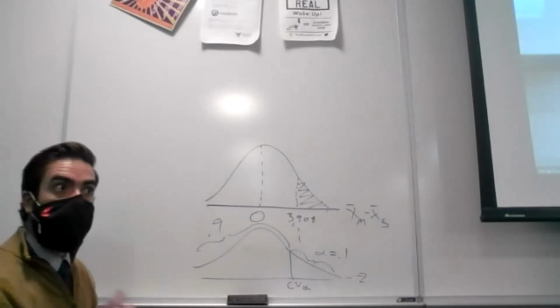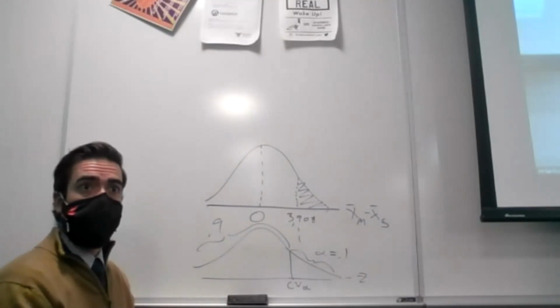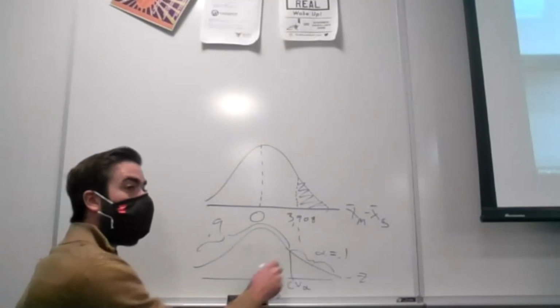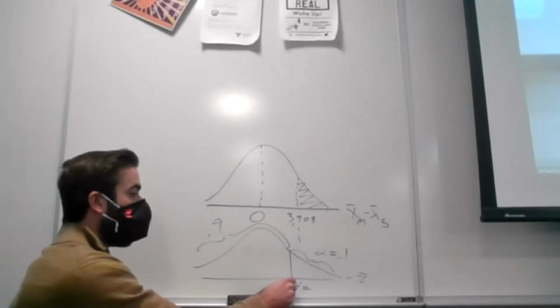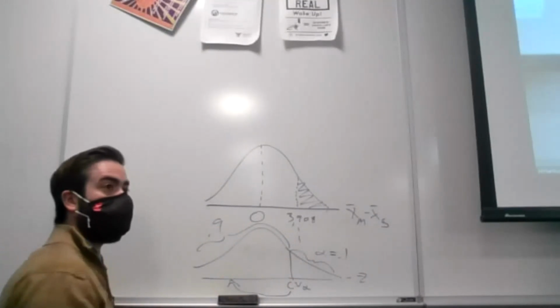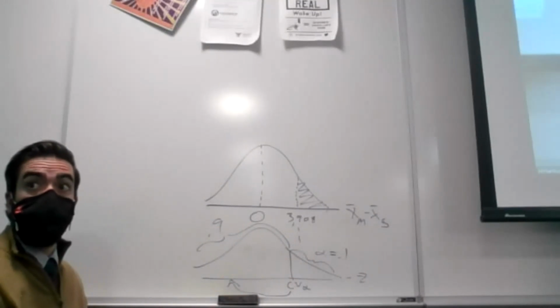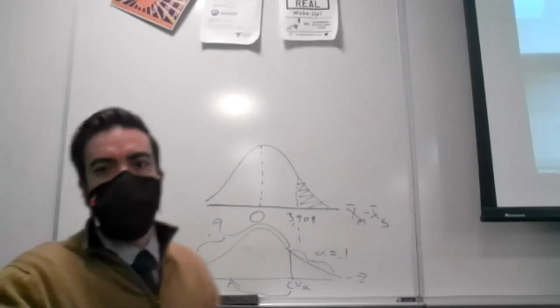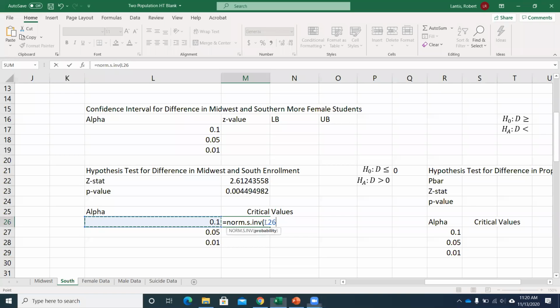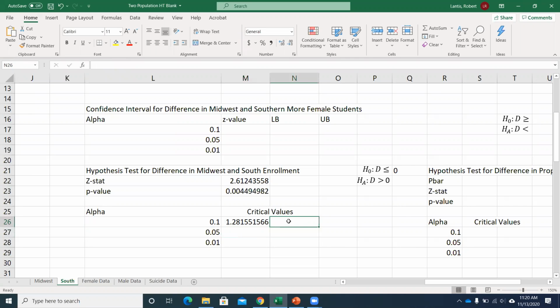Or if I remember this is a symmetric distribution, if I were just to put 0.1 in, it's going to give me that same value, but negative. So if I remember that, I could take the absolute value. I won't say it's cheating, but it's not really theoretically correct. So I could just do 1 minus alpha. That's how I got that 0.9, and that would give me the correct z-value.